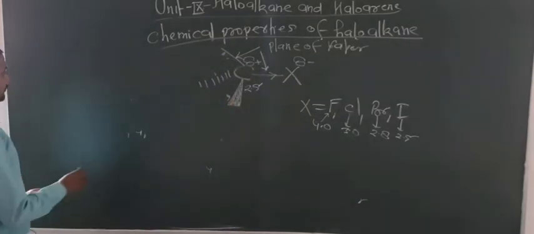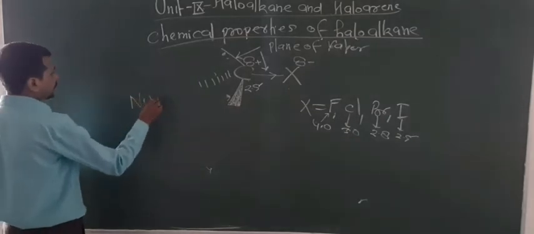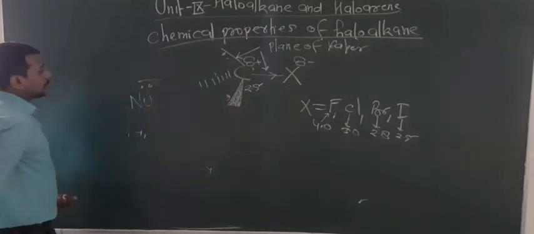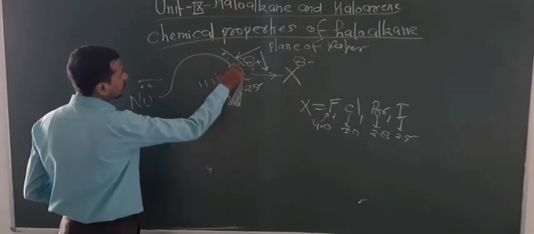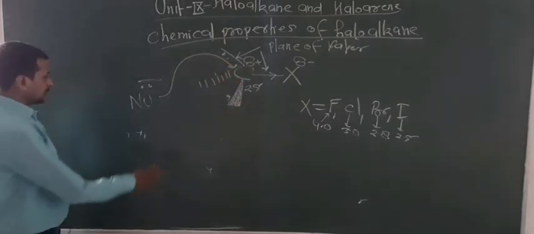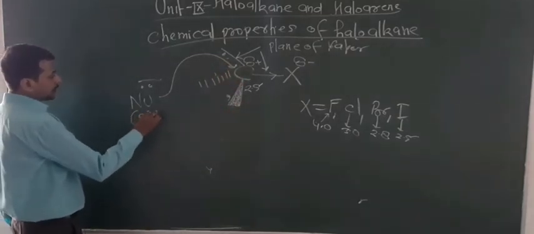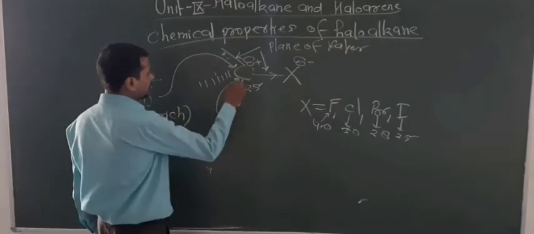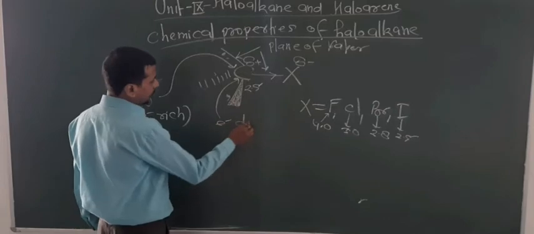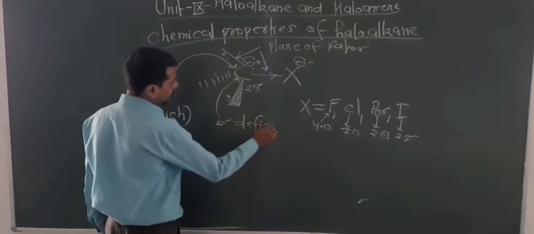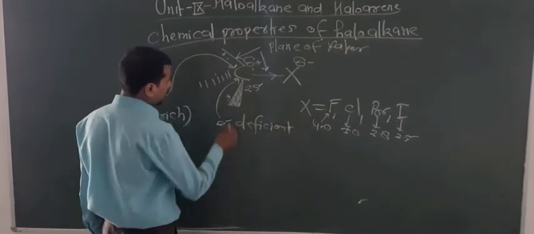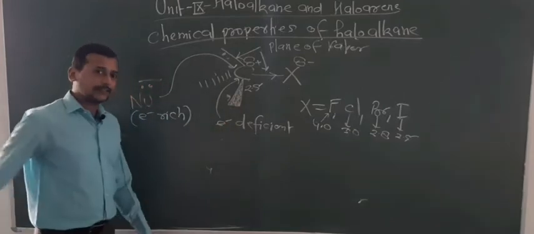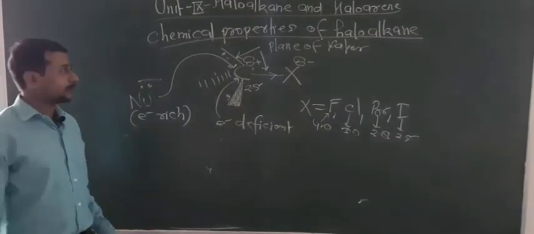The nucleophile, basically, always attacks this carbon because it is an electron-rich chemical species, and this carbon is electron deficient. So that's why it behaves just like a Lewis acid and this behaves just like a Lewis base.